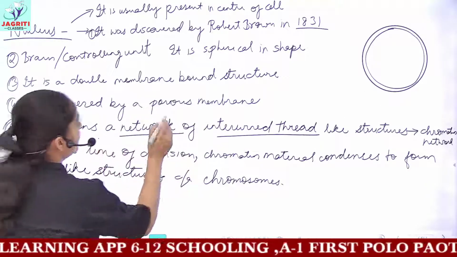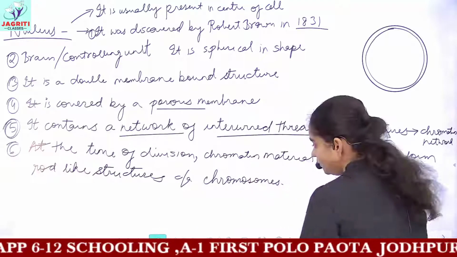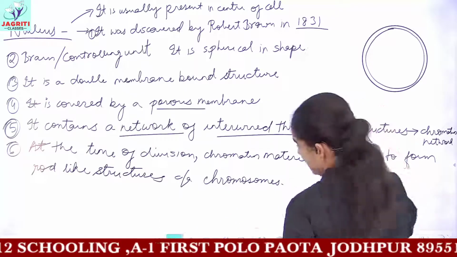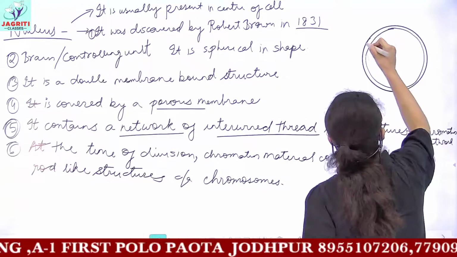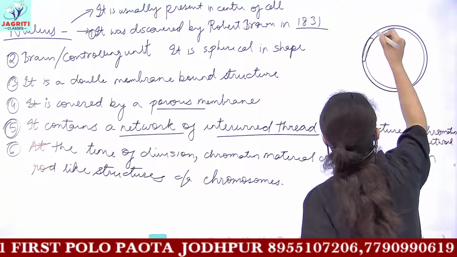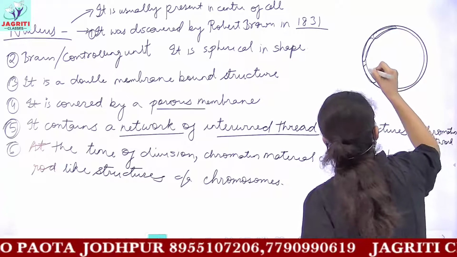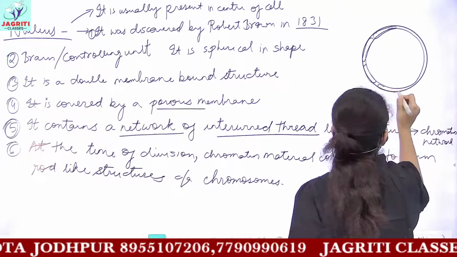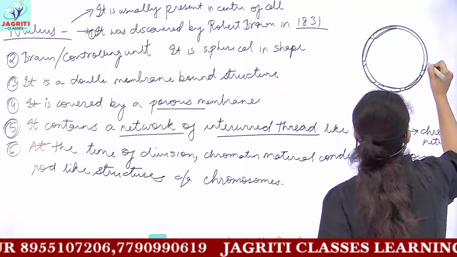Then you have that the membrane is porous. So for showing porous membrane, I'll make certain holes in the membrane. That is, this membrane is somewhat like this. So the gaps which I have created in between the membrane denote its porous structure.